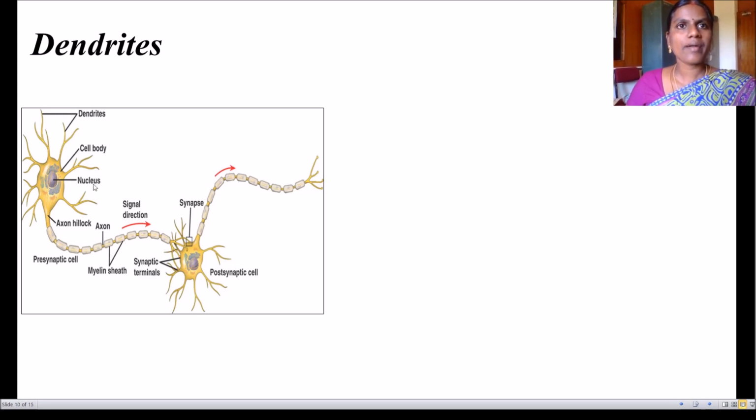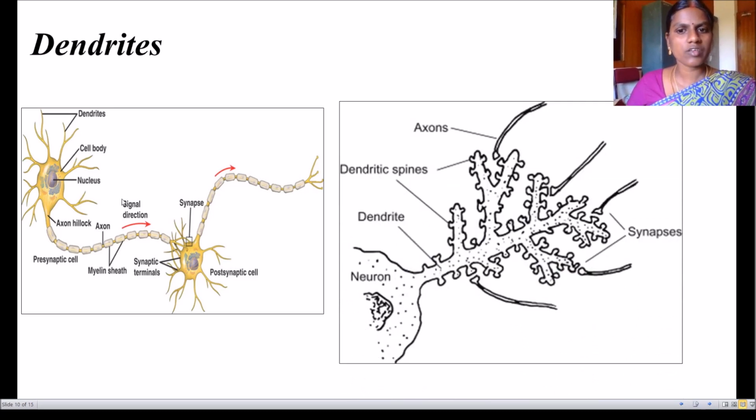These dendrites are branched projections from the surface of the cyton. From the surface of the cyton, these dendrites are branched. And you can see here, this is the enlarged picture of the dendron. Here is the cyton part and this is the dendron. These are dendrites and these are dendritic spines. So this is the part of the axon.